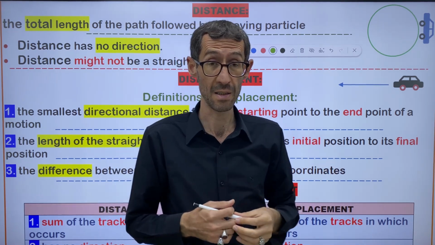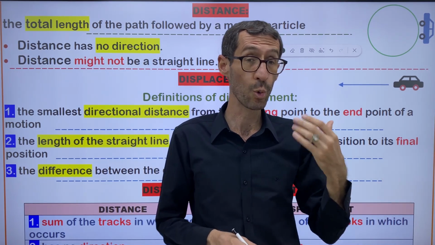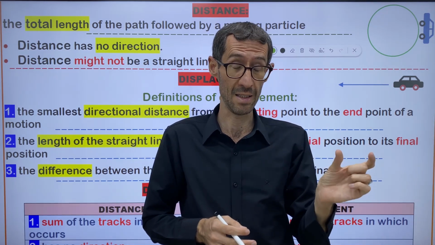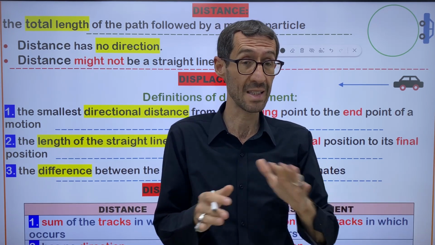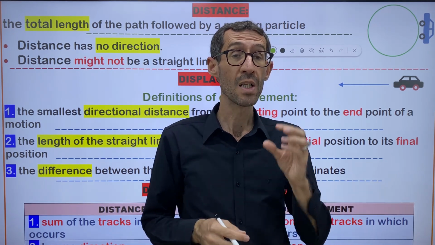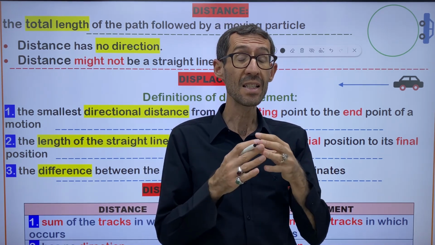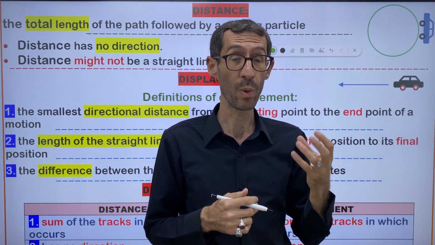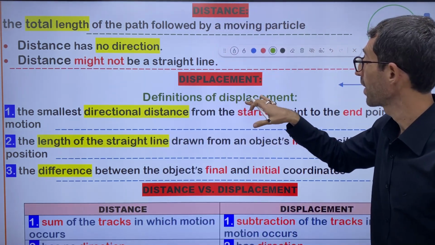For example, you say, teacher, 10 meters, 20 meters. This number is called distance, and it has no direction. So direction does not matter in distance.